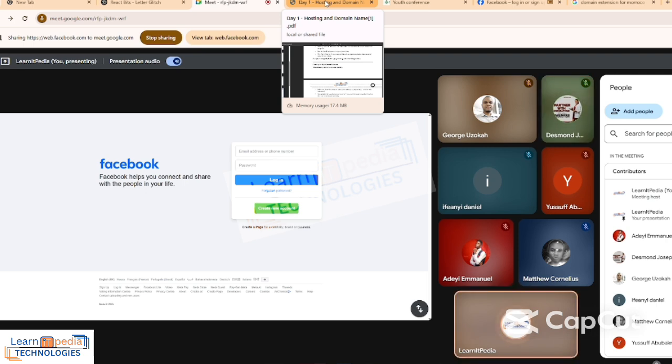So now when you have your domain, it's like you already have a signboard. When you have your signboard and people are coming to buy goods, they follow the signboard, that's the address to your store, and they're not seeing anything in the store.